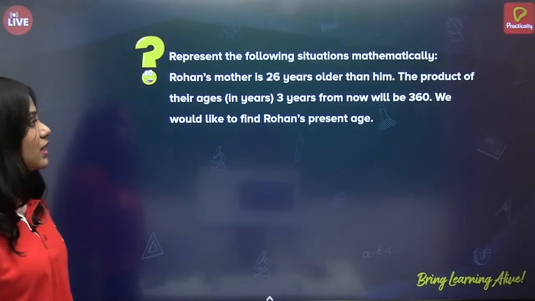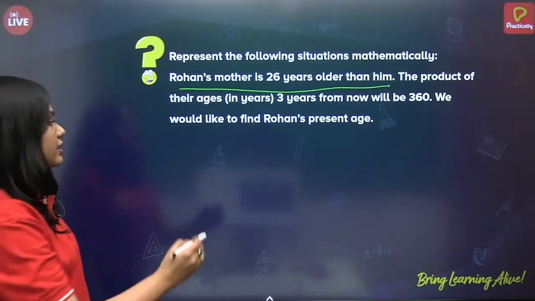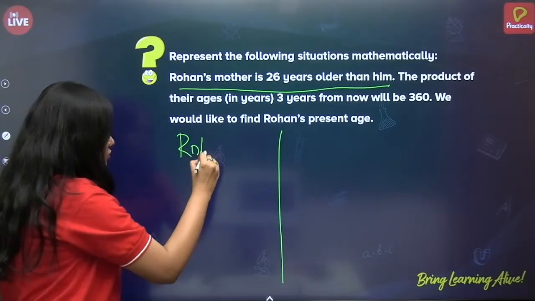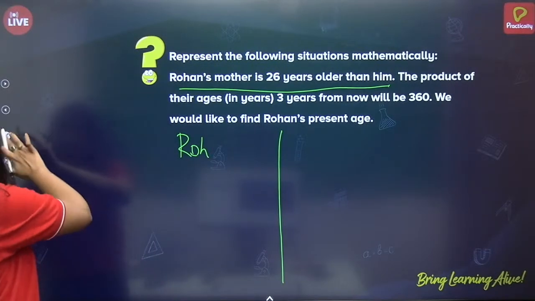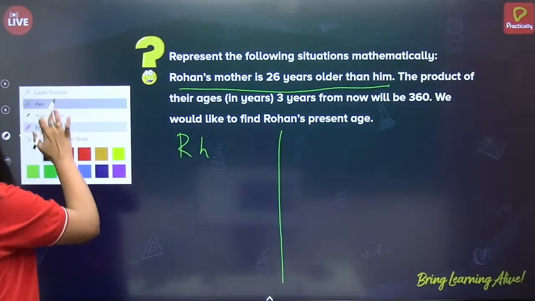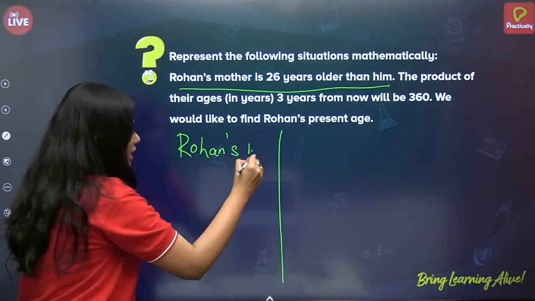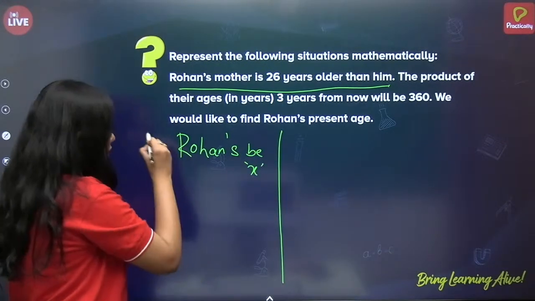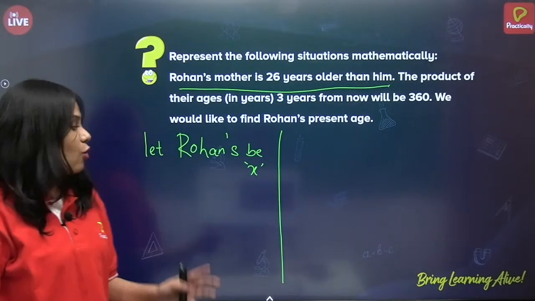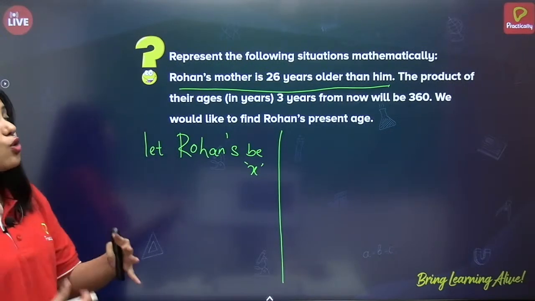Now, Rohan's mother is 26 years older than him. Now, let us take Rohan's age. Okay, just give me a minute. So, let Rohan's age be X. Okay? So, we have taken Rohan's age to be X. Rohan's mother is 26 years older than him.